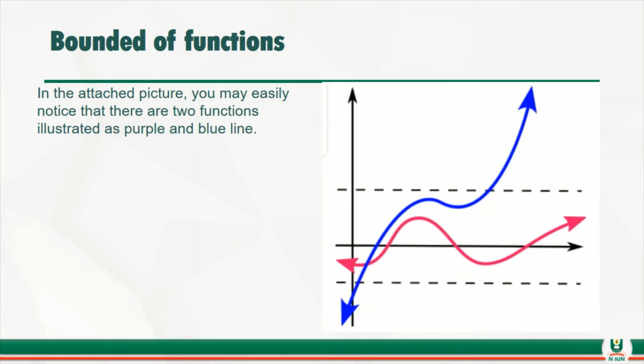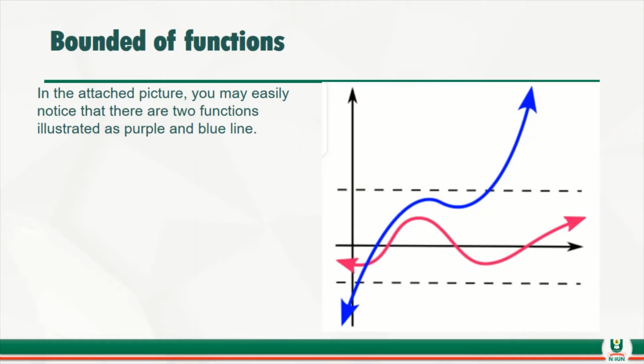Number 1, the function represented by the purple line is actually bounded above by plus m and bounded below by minus m. Now, in that case, m could be a real number or perhaps a complex number. So a function f of x that is defined on some set x, which could be real or complex valued, is bounded if the set of its values is bounded.